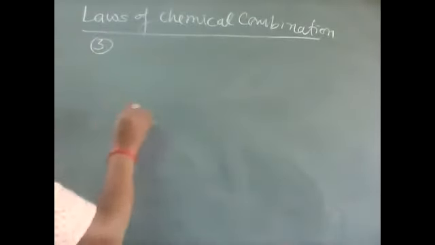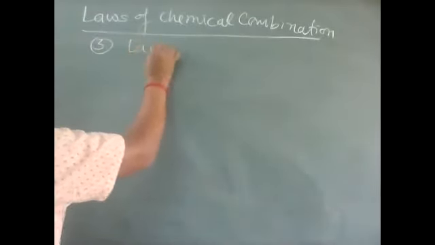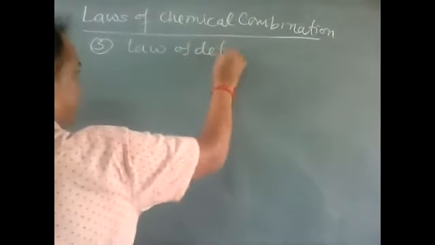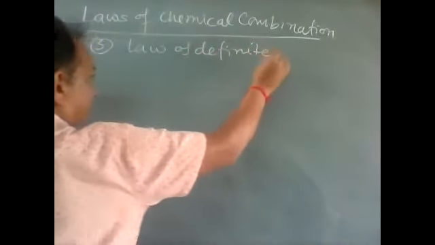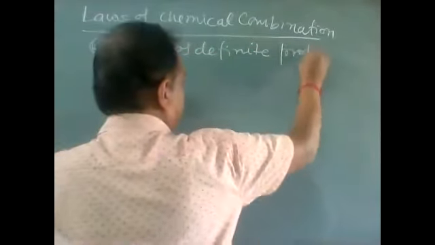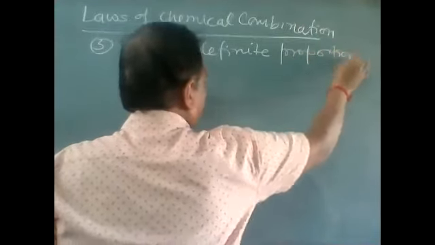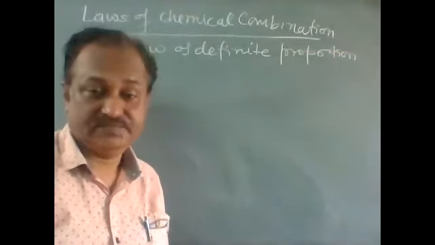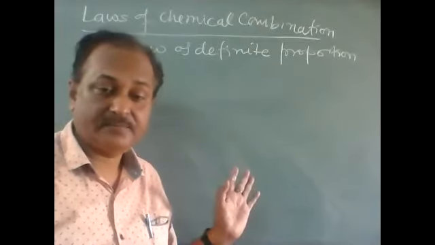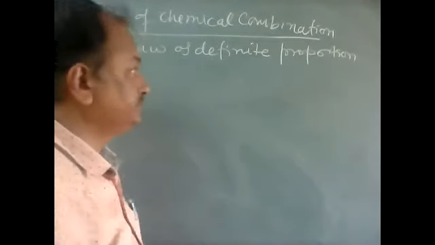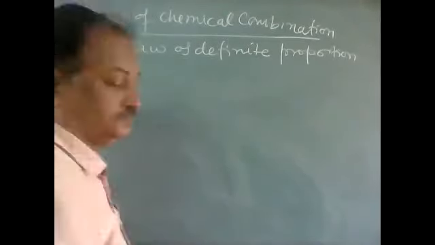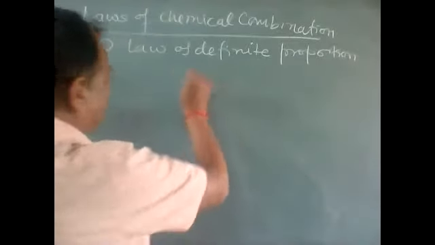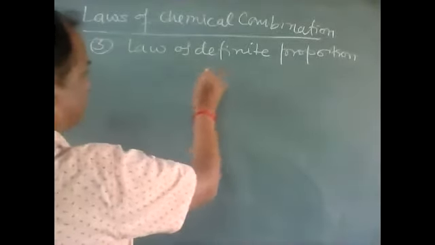Now, the third law is the law of definite proportion.